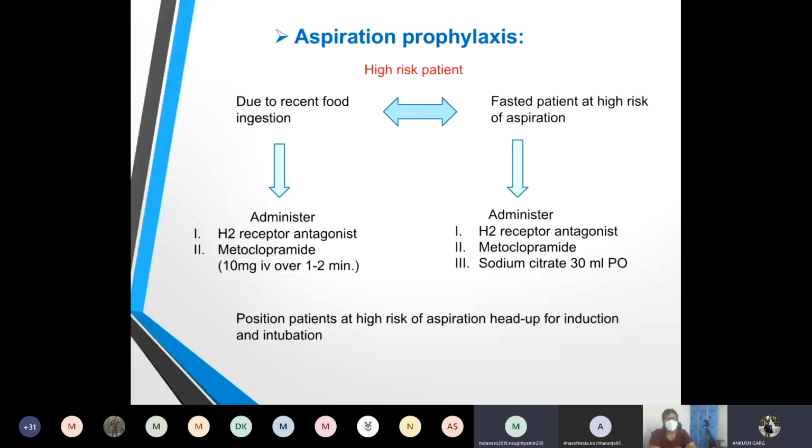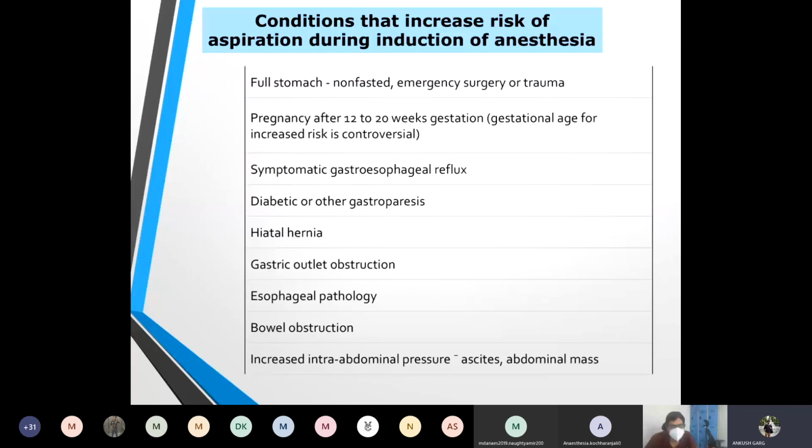So aspiration prophylaxis has to be done for high-risk patients. Patients who have had recent food ingestion or who are at high risk of aspiration need to be given an H2 receptor antagonist and metoclopramide 10 mg over 1 to 2 minutes. Patient position is very important for high risk aspiration. To prevent it, the patient has to be placed in the position for induction and intubation. The high risk patients are generally the full stomach patients, non-fasted and emergency surgery patients.